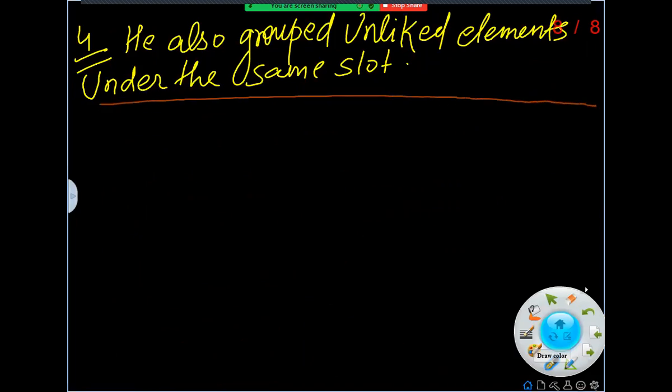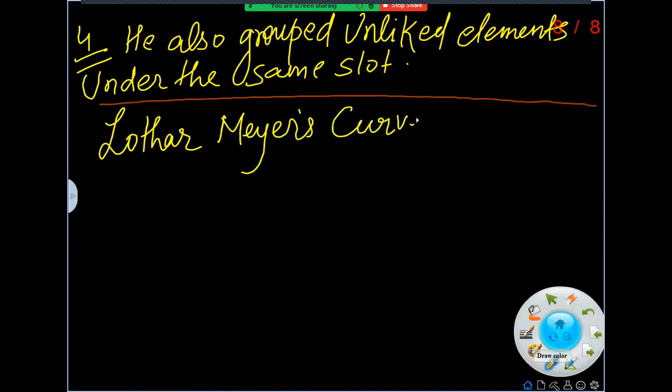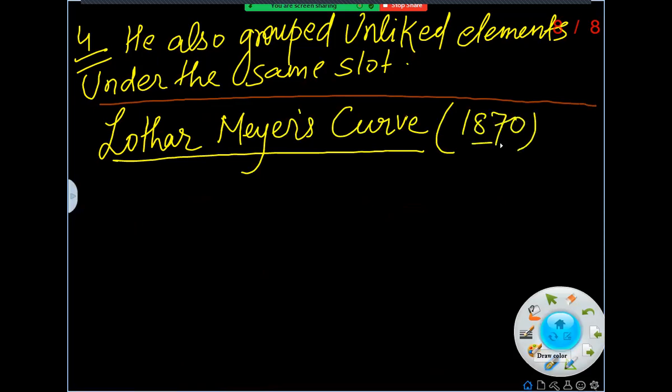Now we are moving towards Lothar Meyer, which is not specially mentioned in your NCERT, but we should have knowledge about it. Lothar Meyer's curve. In 1870, remember the year also, only 56 elements were known, and he plotted a graph of atomic mass against atomic volume.